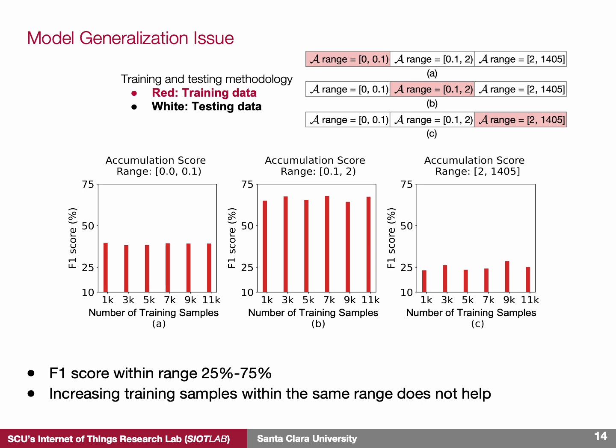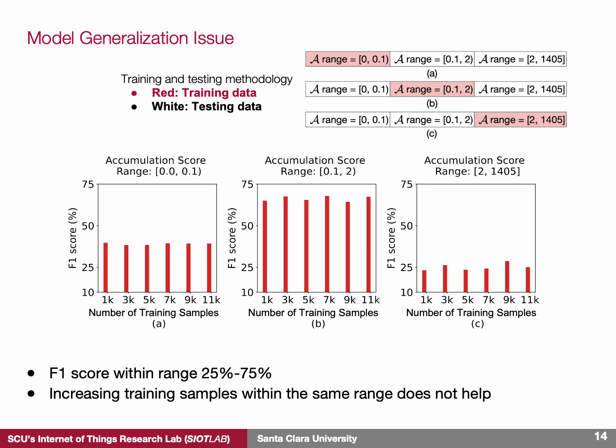Algorithms trained on data from a single channel utilization range or a single accumulation score range struggle to generalize effectively when applied to device identification tasks across different channel utilization ranges. Essentially, the model learns and recognizes patterns within the narrow confines of its training range. As a result, when faced with channel utilization levels outside this range, the model's ability to accurately identify devices diminishes.